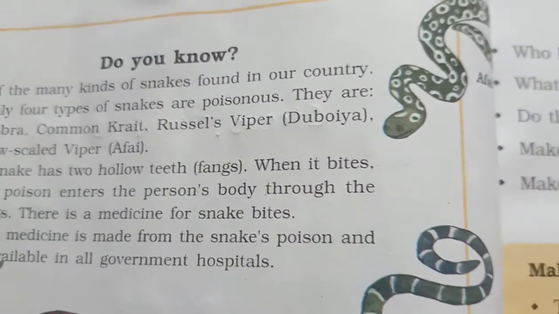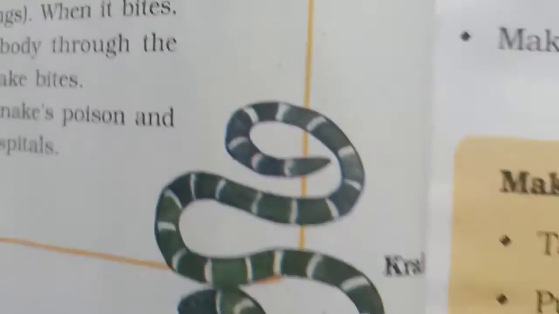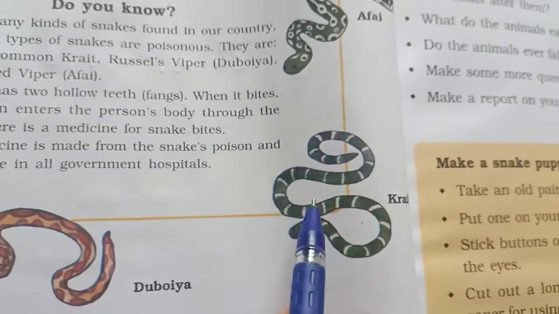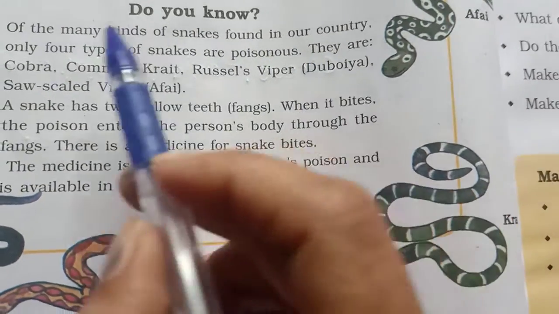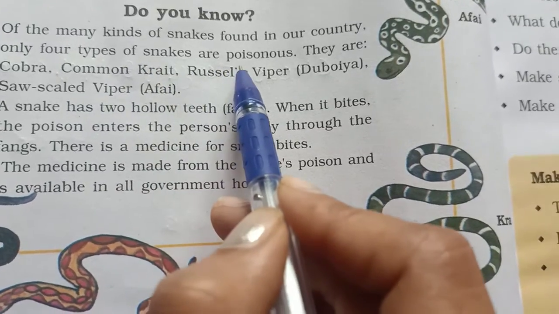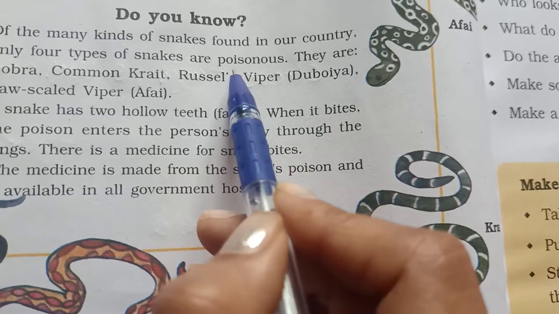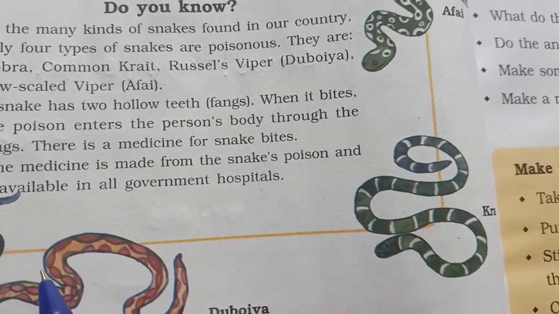Now let's move to the next topic. It is a very important topic from this lesson. As I told you, some snakes are poisonous and some snakes are not poisonous. Only a few snakes are poisonous. Of the many kinds of snakes found in our country, only 4 types of snakes are poisonous. As the snake charmer tells us, only a few snakes are poisonous. So in India there are only 4 types of poisonous snakes.